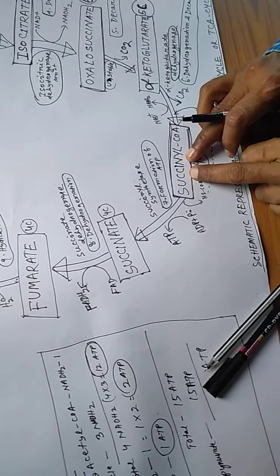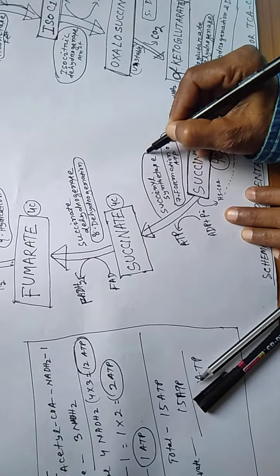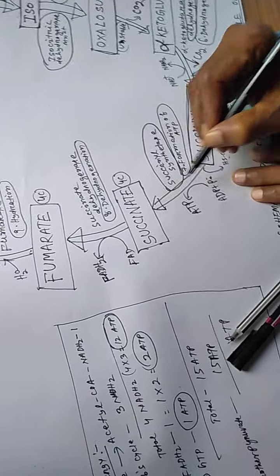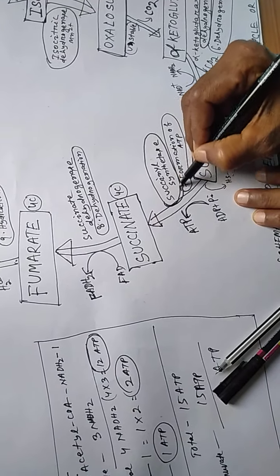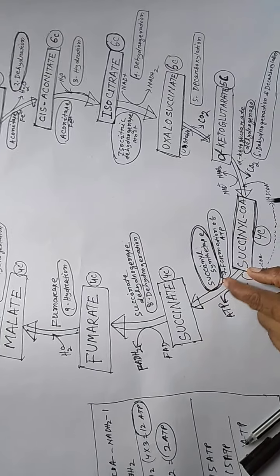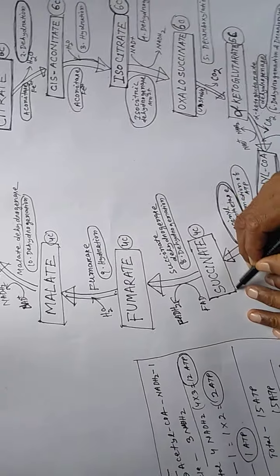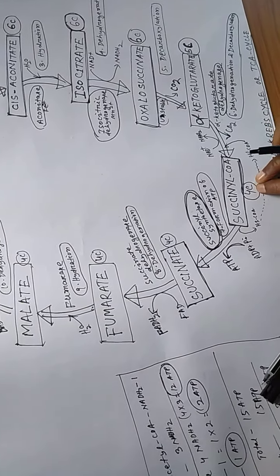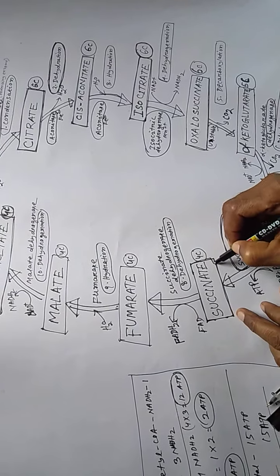Then succinyl coenzyme A, in the presence of succinyl synthetase, forms one ATP here, converting ADP to ATP. The succinyl synthetase enzyme converts it into succinate, a 4C compound. This is a 4 carbon compound, 4C succinate.